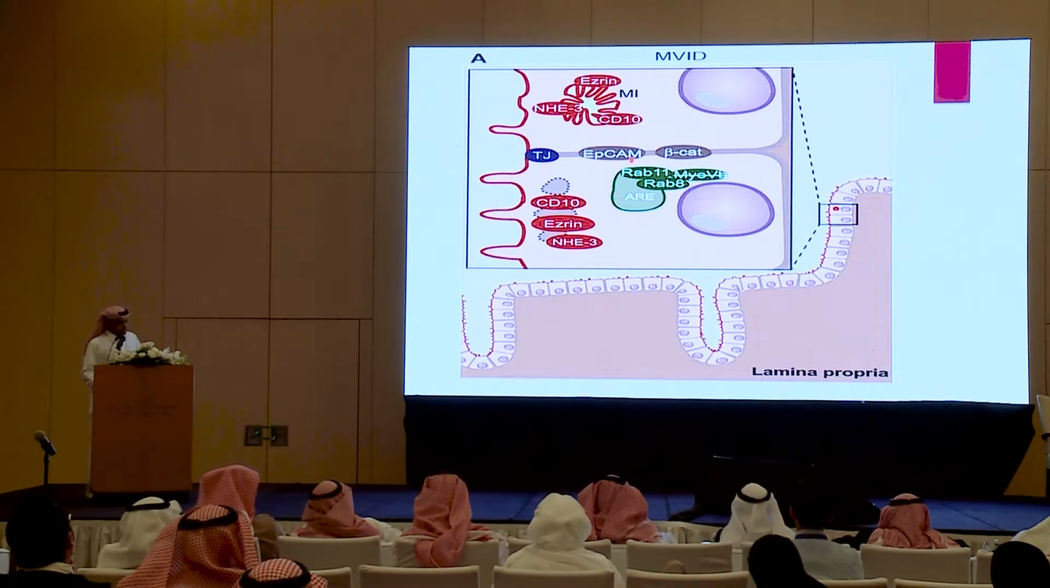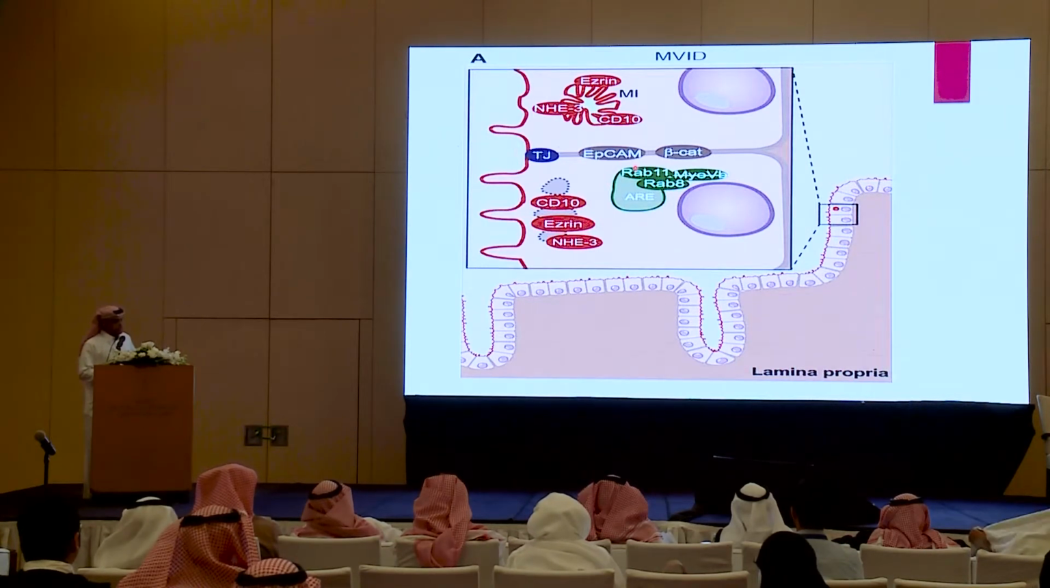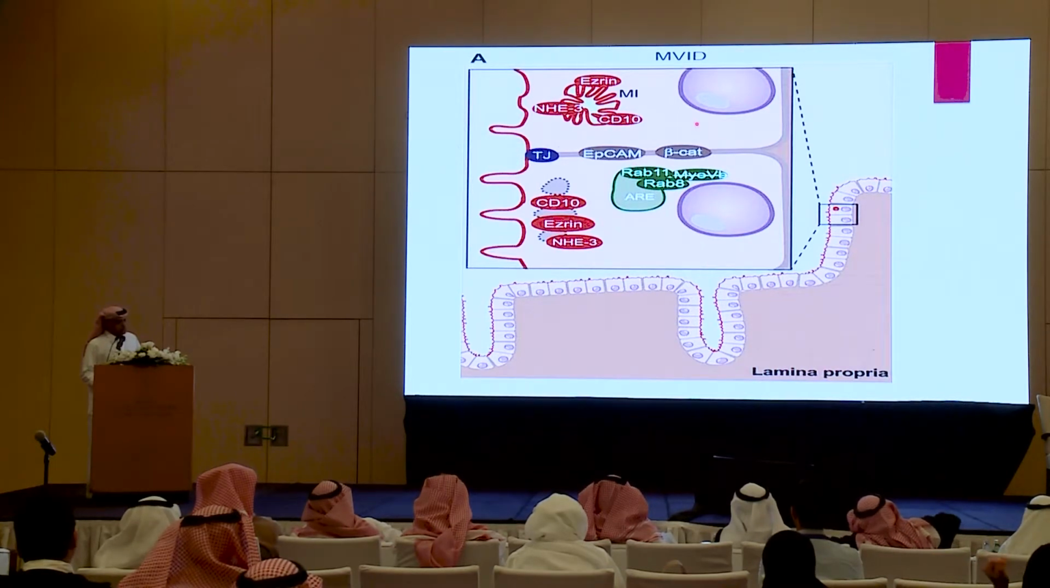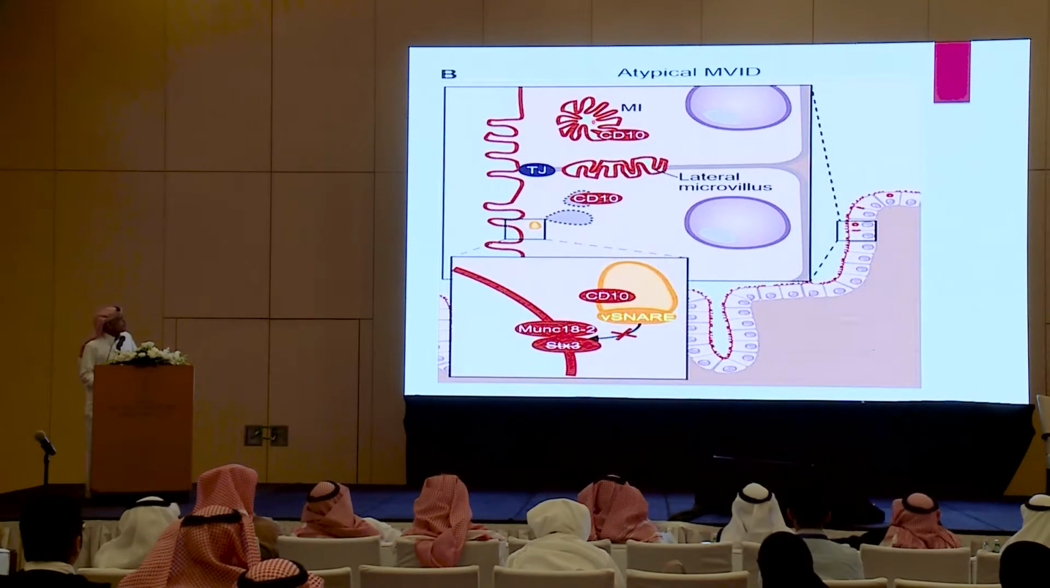Myosin 5B will join the RAB protein. This RAB protein will allow the movement of the vesicle into the apical area to lay down the protein. And if myosin 5B is absent, everything carried in this vesicle will be laid down in the subapical area, and this vesicle will be transformed into a microvillus inclusion, which is almost pathognomonic for microvillus inclusion disease.